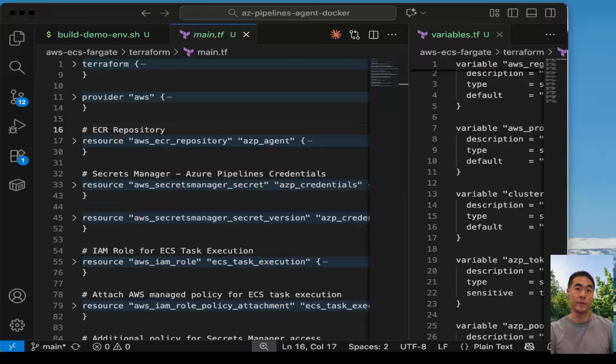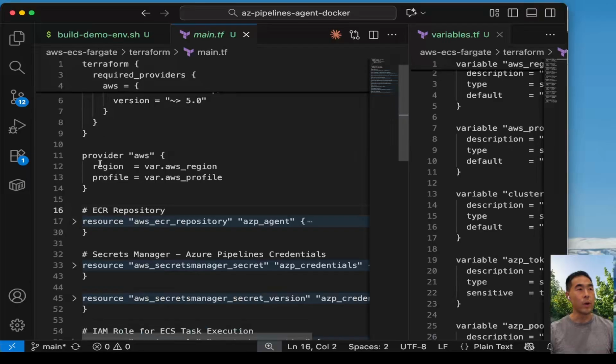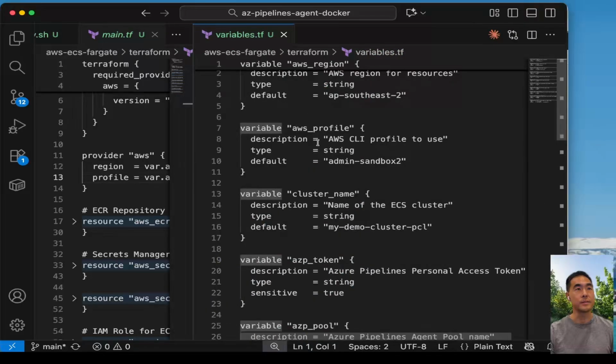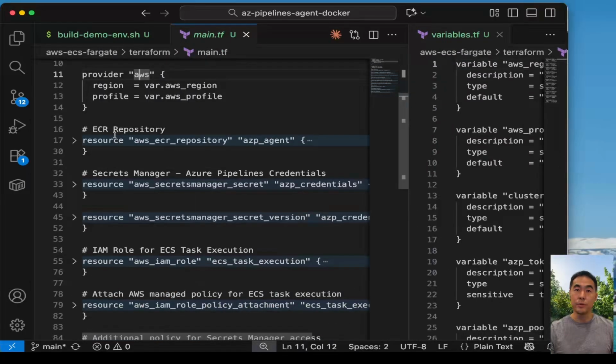I'm using, obviously, infrastructure as code because it's repeatable, it's versioned, easy to tear down when we're done. So here's what we're building. Firstly, we've got the usual stuff such as our Terraform statement and provider, where we define the region and which AWS profile I'm using. And here on my right is the variables TF file where I define the value of what those variables are. The first resource we have is the ECR repository.